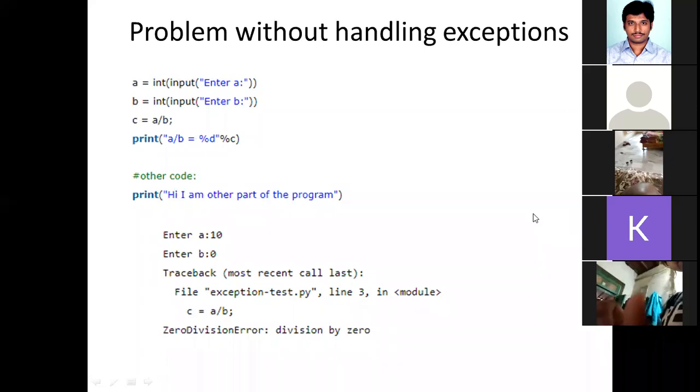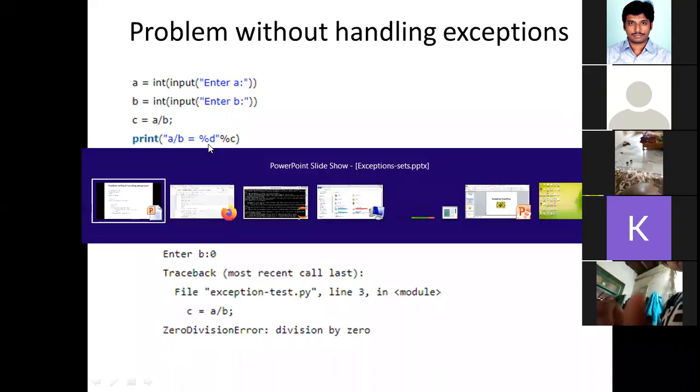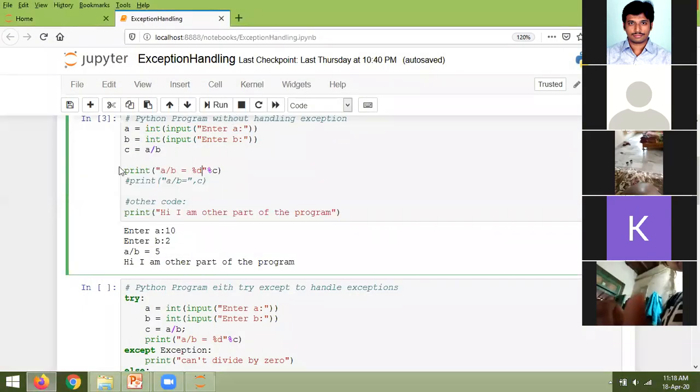Somebody is asking me to explain the 4th line in this Jupyter notebook. Look at this. If you are writing anything within the double quotes, that output will be printed as it is. To display the output here as it is, I am writing A by B equal to here.